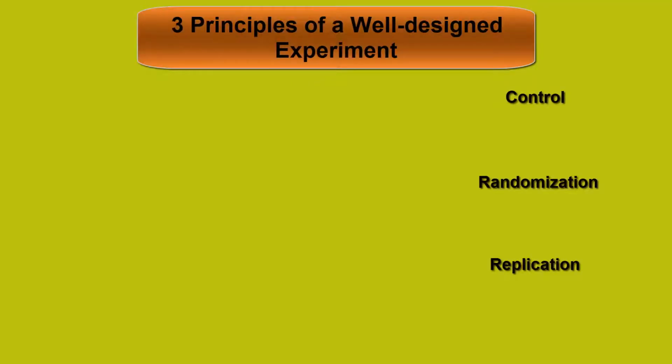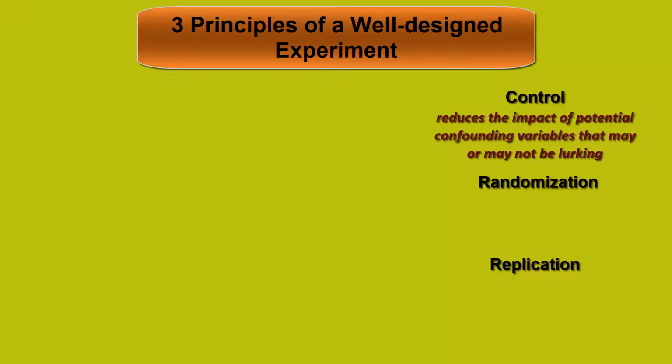Control, randomization, and replication are the three principles of a well-designed experiment. When an experiment is created, we want to optimize these ideas. Control implies that we're trying to reduce the impact of potential confounding variables that may or may not be lurking. It can be difficult to eliminate confounding variables in real life.